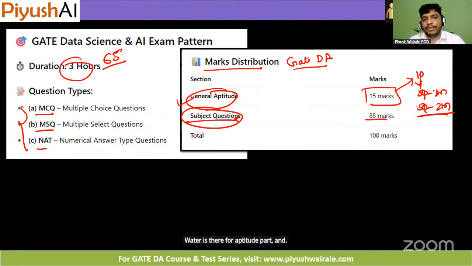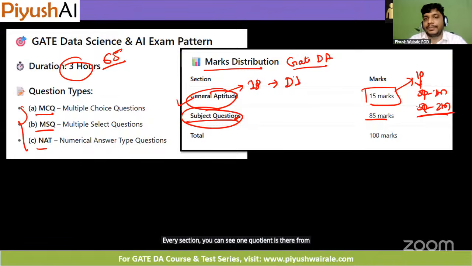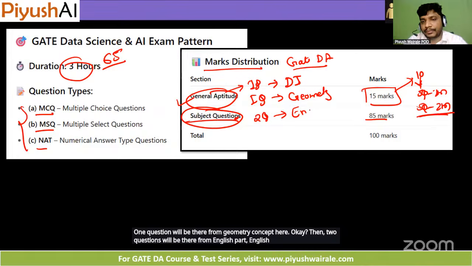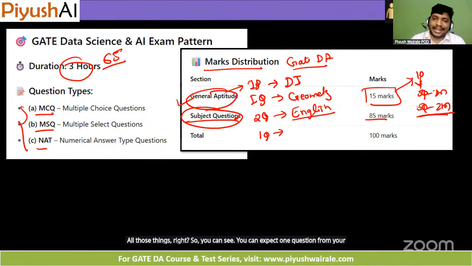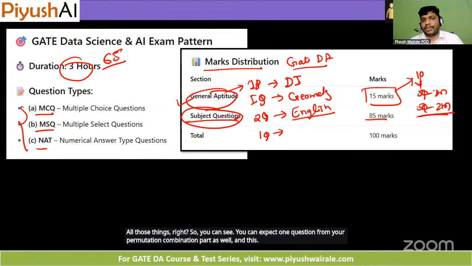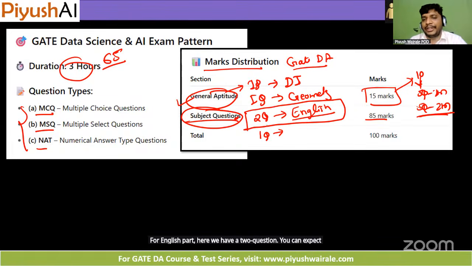And if you do an analysis of all the GATE branches, in the aptitude section, you can see one question is there from data interpretation. One question will be there from a geometry concept here. Okay. Then 2 questions will be there from the English part, English grammar, all those things, right? So you can expect one question from permutation combination as well. And the rest of the questions will be from aptitude or logical reasoning as well. Okay. For the English part, here we have 2 questions. You can expect around 2 to 3 marks weightage on English.